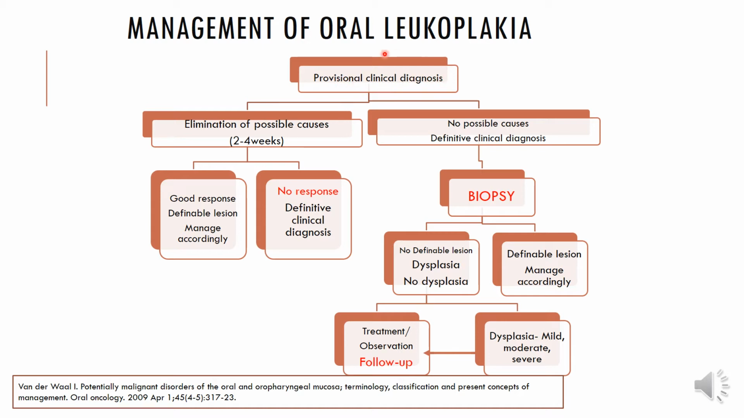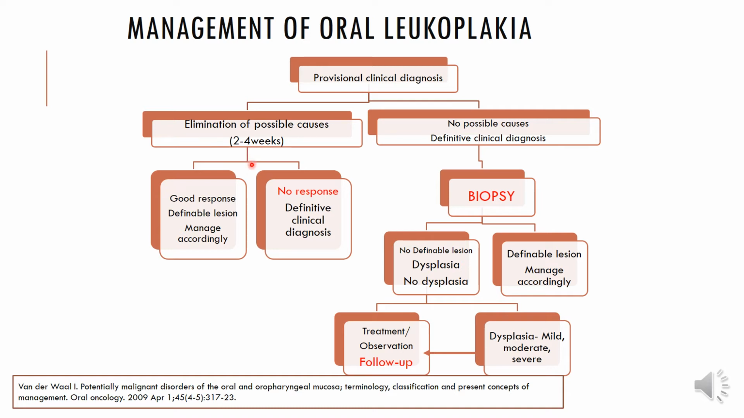Provisional clinical diagnosis: let's say you've come up with a diagnosis of oral leukoplakia. How do we go about this case? First of all, you try to eliminate the possible cause. What could the causes be? Either ask your patient to quit smoking, or if there is a sharp tooth or any denture that is irritating the area, you would want to eliminate that cause. When you're suspecting a white lesion, you would obviously look at the surrounding areas, what the hard tissue structures surrounding the white lesion are, and ask whether there is any reason for not suspecting leukoplakia.